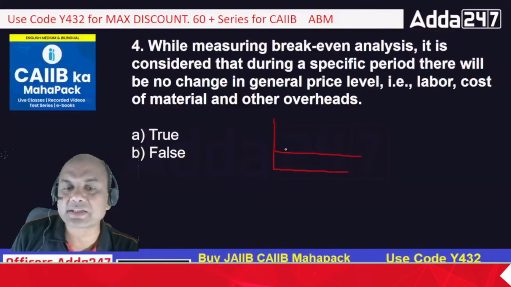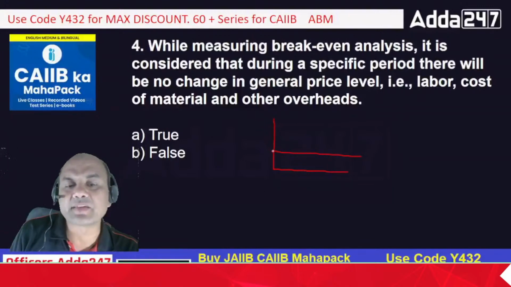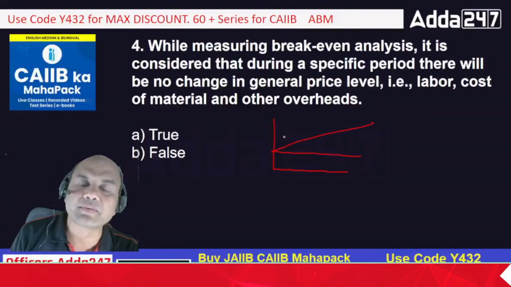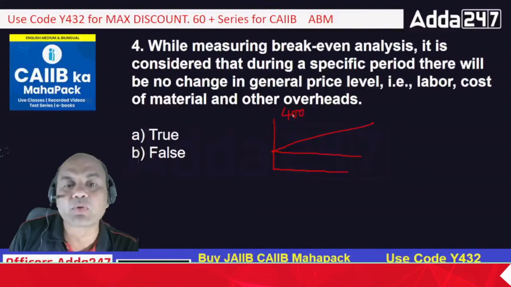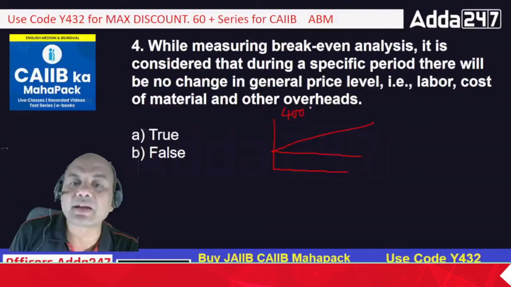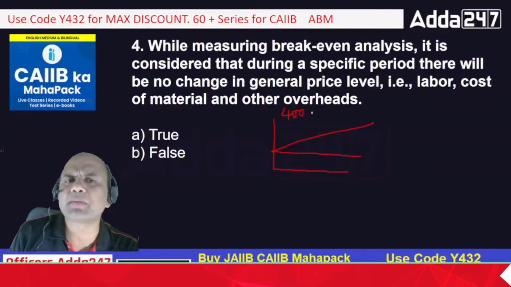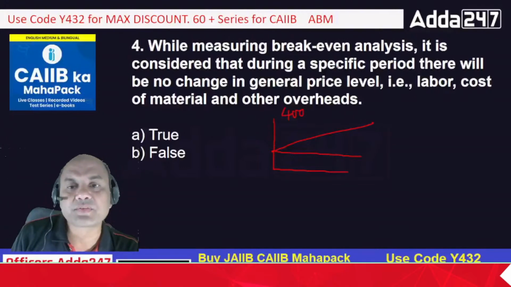See this. It means that every time you will see the same graph. So when I say variable cost is increasing like this in a straight line, it means I am assuming per labor I am giving, let's say, 400 rupees. 400 per person. So if I want 10, then 400 into 10, 4,000. But it may happen that among these 10, somebody might charge me 300, somebody might charge me 500, depending on the quality of that labor.